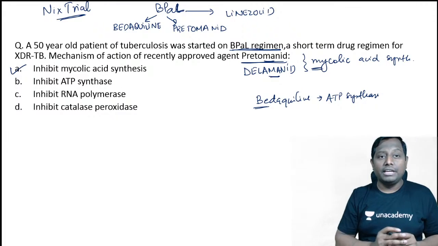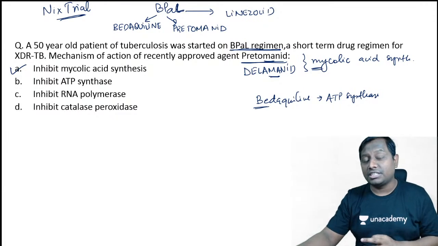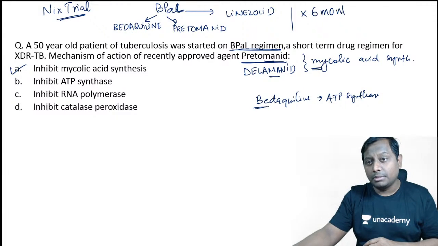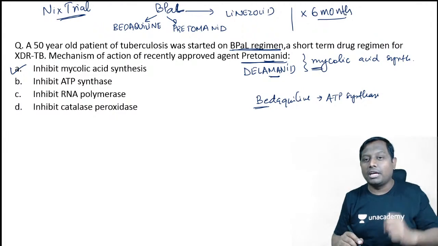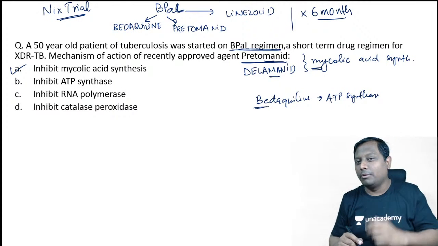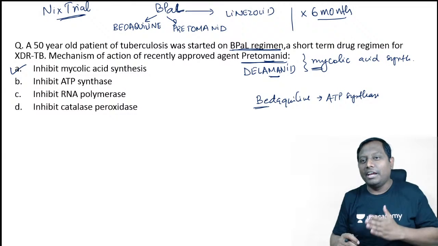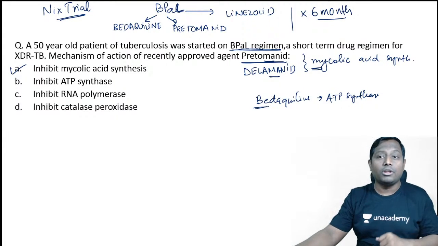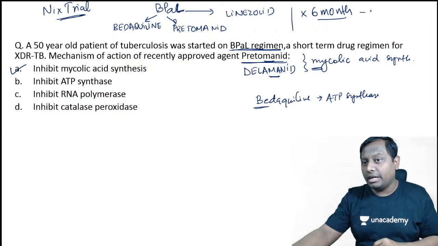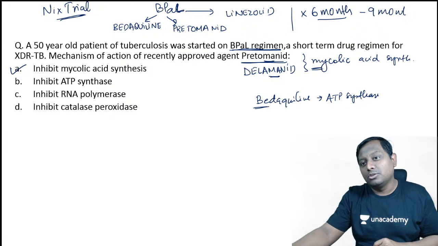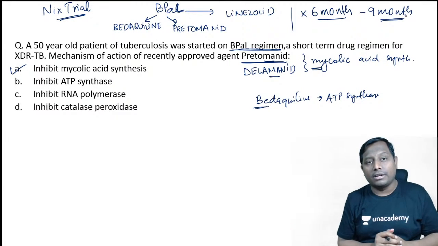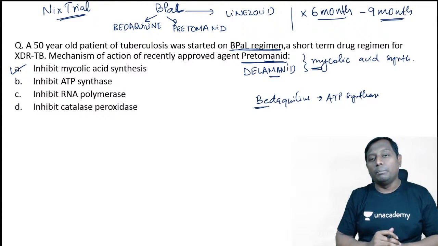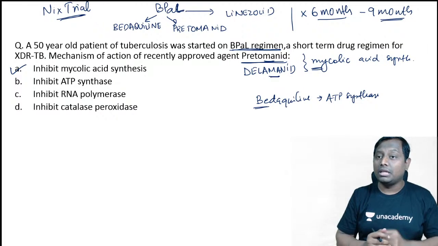Then the B-Pol regimen is a short-term regimen that was approved via the NEET trial, given for a duration of 6 months. Even the simplest question can be asked by the examiner: the B-Pol regimen is given for how many months? Options will be 6, 12, 18, 24 months. The duration is 6 months, however it can be extended up to 9 months as well. The trial has shown very good results. More than 80% of people were sputum smear negative after this B-Pol regimen given for 6 to 9 months.